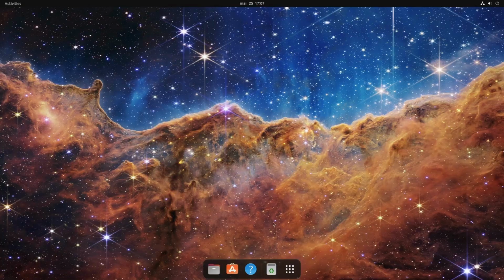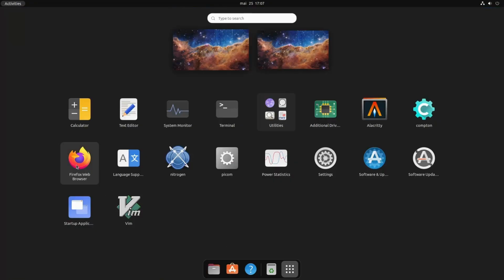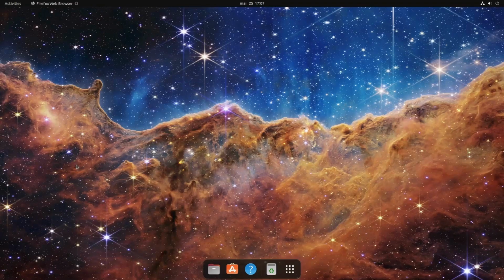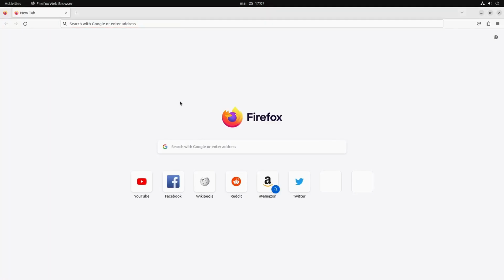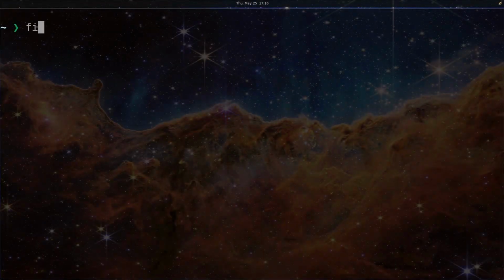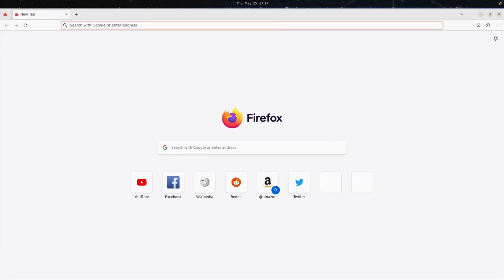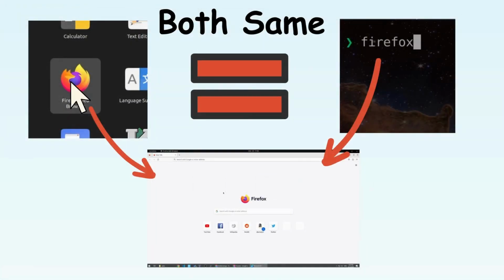What you would normally do is you would find the browser icon and click on it to fire it up. You can do the same in the command line like this. And voila, the browser is ready. Wait, what just happened? Double clicking the browser icon gave the same instruction to our computer as typing the name of the app on the command line. So, here is our Eureka moment number one.